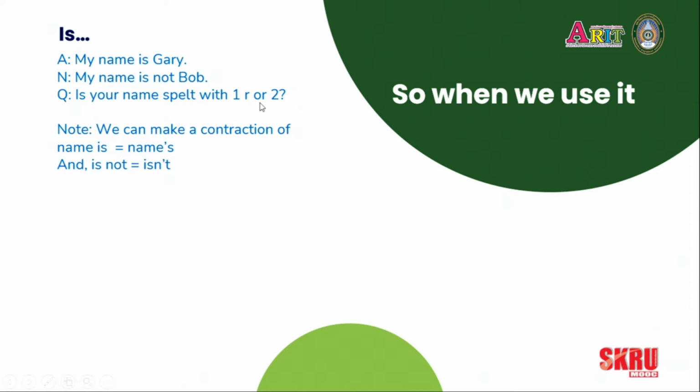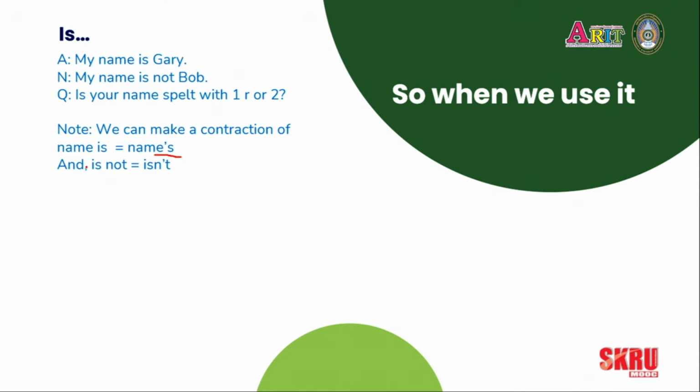We can make a contraction of name is. A contraction is when we shorten things, make them contracted or short. And to do that, we take away letters and put in an apostrophe. You can see that there in the comma, where name is, we take away the I and put in an apostrophe, name's. And it really means name is.